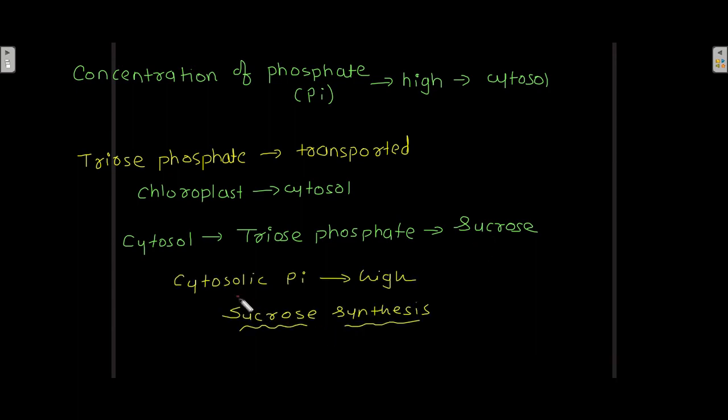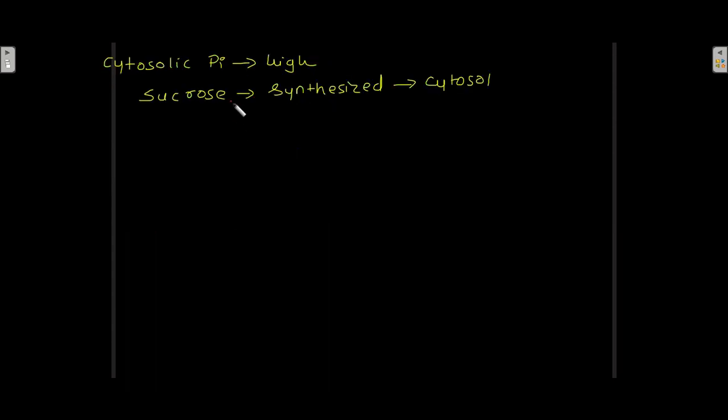So we can say that when cytosolic Pi is high, that is the concentration of phosphate in the cytosol is high, in those conditions sucrose is synthesized. Sucrose synthesis takes place in the cytosol. So we saw this: when the cytosolic Pi is high, sucrose is synthesized in the cytosol.